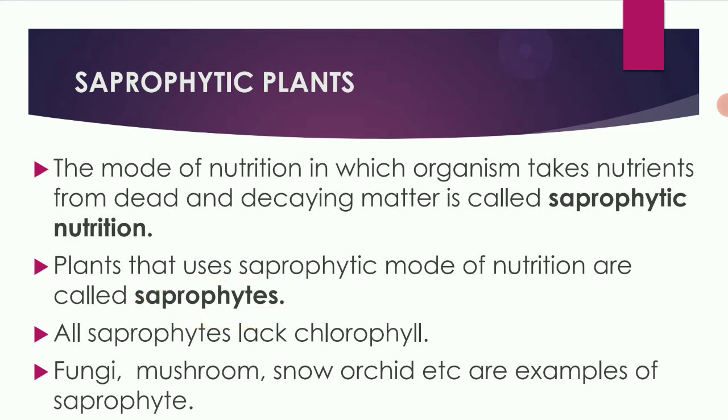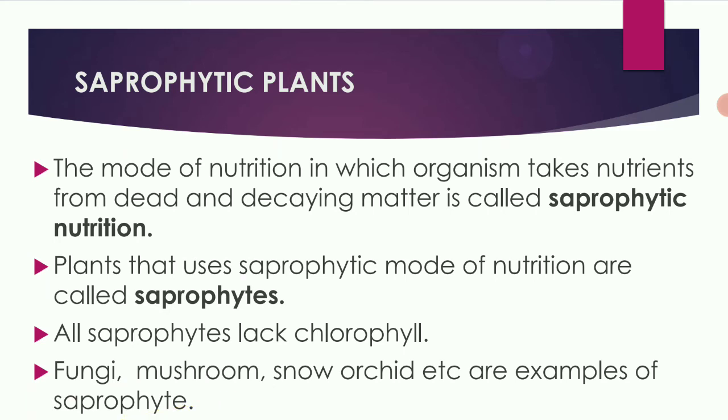Saprophytic means they take the nutrients from the dead and decaying matter. All saprophytes lack chlorophyll. Examples: fungi, mushroom, and snow-rich orchid are some examples of saprophytes.